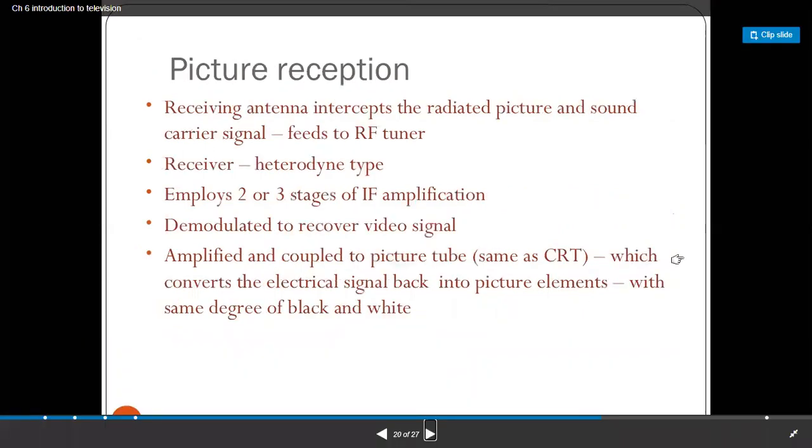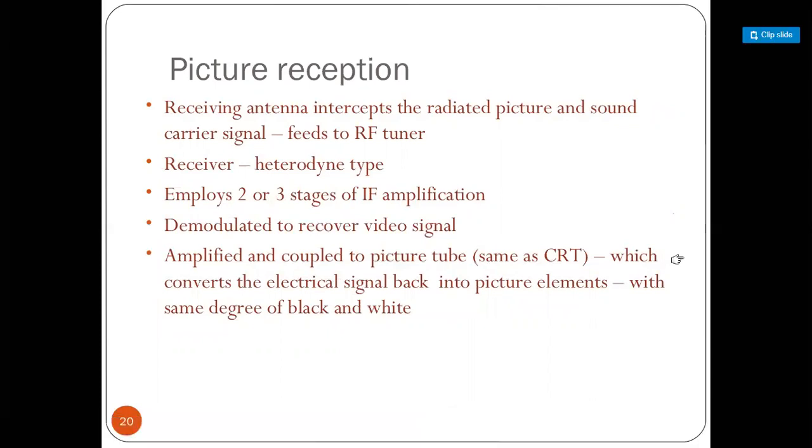Now the picture reception. Next we study receiving that picture. The receiving antenna intercepts the radiated picture and sound carriers and feeds them to the RF tuner. The receiver is a superheterodyne receiver for this amplitude modulation, and it has intermediate frequency stages, or IF.